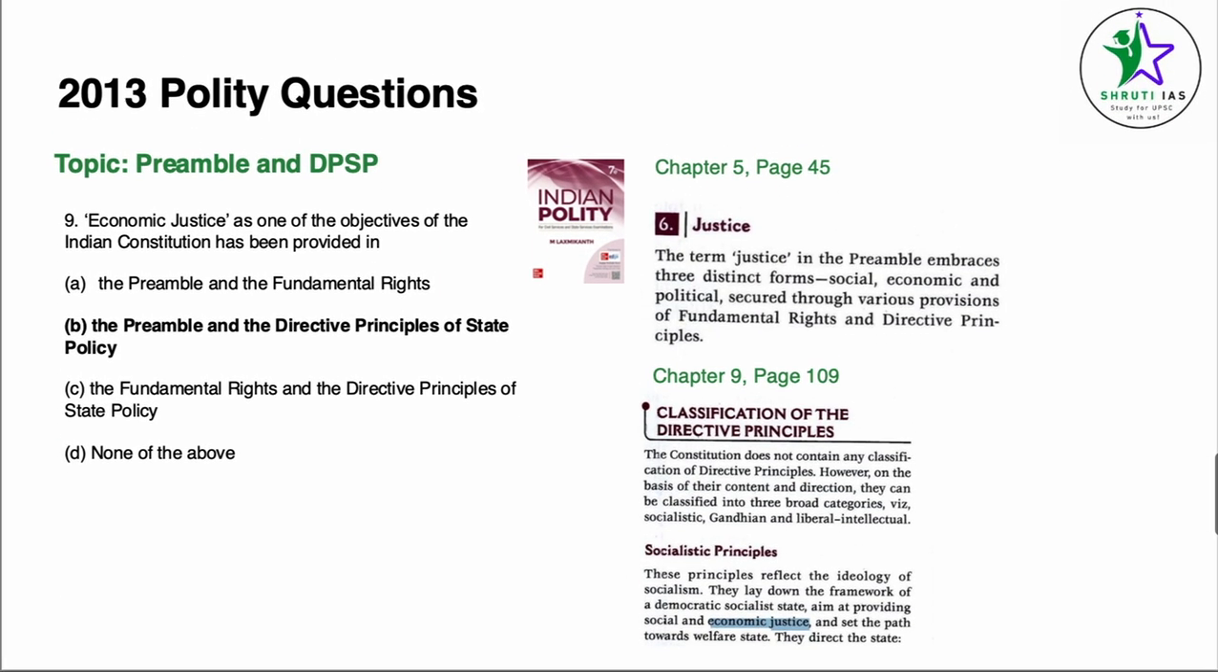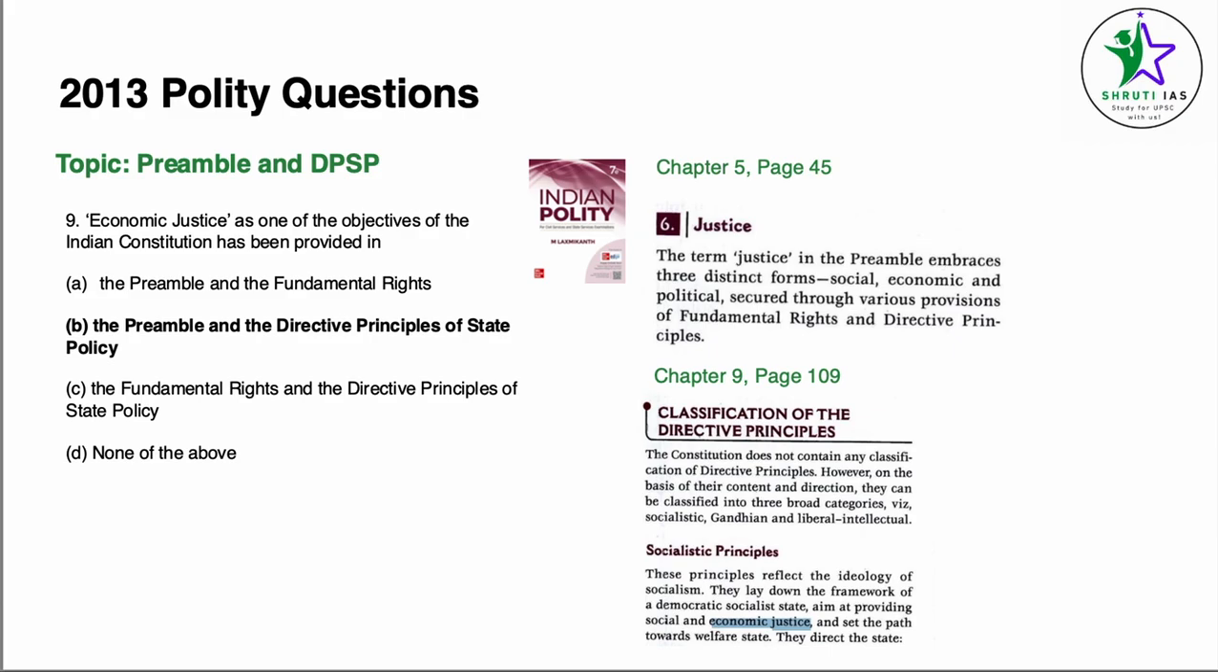Coming to question number 9, preamble and DPSP is the topic. Economic justice is one of the objectives of the Indian Constitution, has been provided in. Let's look at the options: preamble, fundamental rights, fundamental rights and DPSPs, none of the above, and preamble and directive principles of state policy, right? So for this, we come to chapter number 5, preamble, page number 45, under subsection 6, justice.